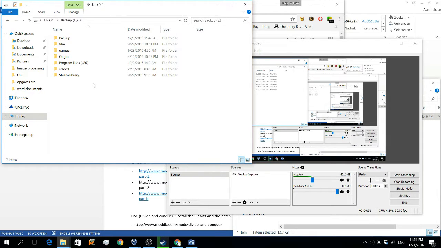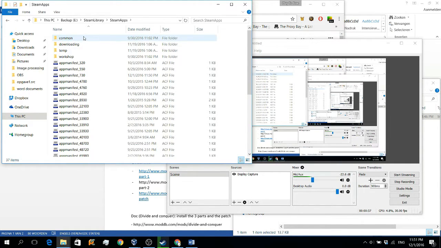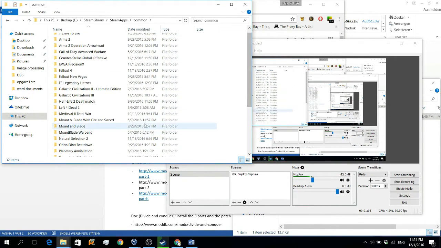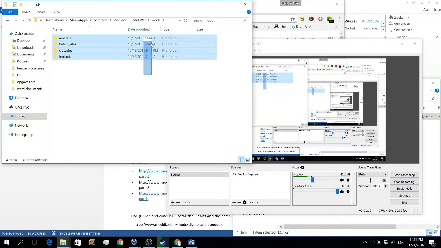This is where it is installed for me on the E drive. Then I will have a folder named Steam library, and this is the same for the C drive. You've got Steam apps, then common, and then your games, and you want to locate Medieval 2 Total War, and in that folder you will have mods, and those are the 4 Kingdom expansions.